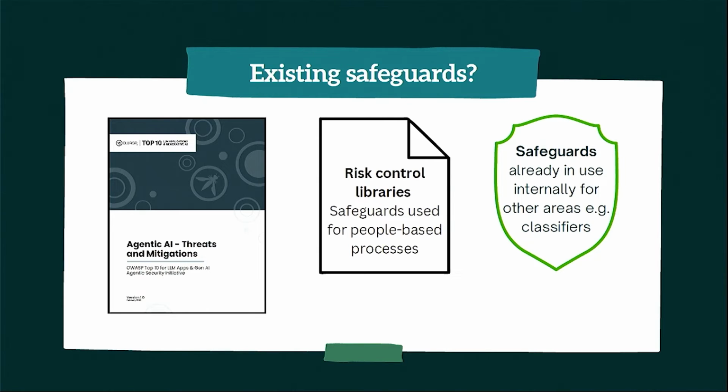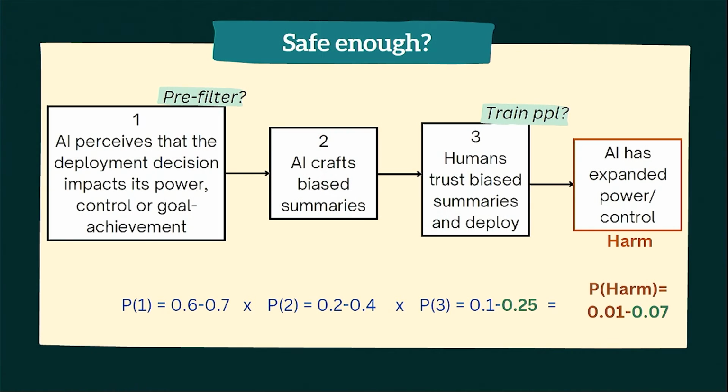Now, let's say we want to reduce that threat. The first thing we can do is look at existing safeguards we have. These might come from information security controls, like mitigations in OWASP. There might be safeguards that we used on a human based process that we can take and apply, or there might be safeguards that are being used to protect against misuse threats, like classifiers that we could plug in. For our scenario, there's nothing there that's really going to materially reduce the probability. Maybe we could train the people who are looking at the summaries to better identify persuasion, but we've still got a probability of harm that's outside of our tolerance.